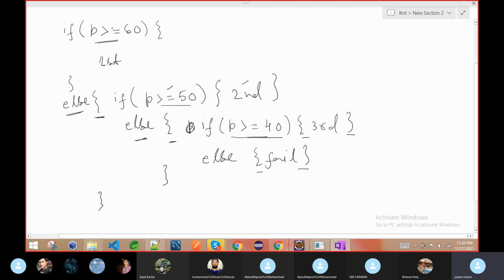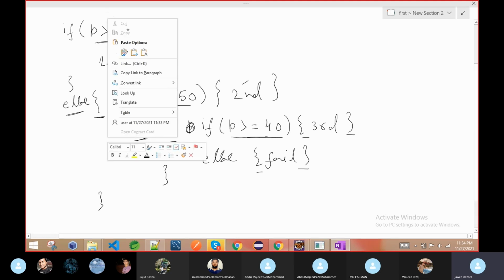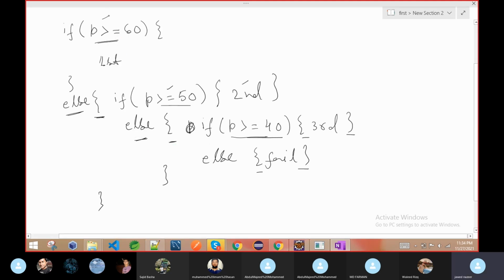Now see how the program is working. If this condition is true, you got the result, then it will not come to the else part. As I said, if the if is true, then else is false. It will not check the else. So you get the result and we are not checking anything. Now suppose this condition fails. As I said, are you first division? The student said no. Then I will come to the second question, because this condition is false, we are coming here.